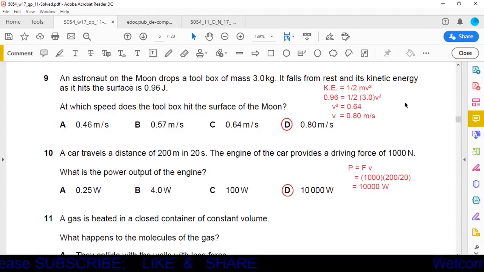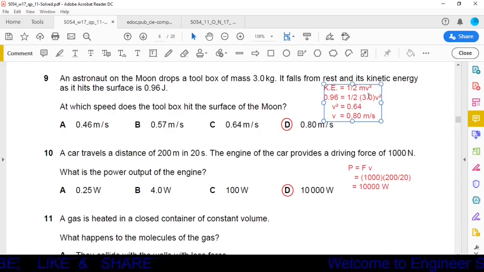Question number 9. An astronaut on the moon drops a toolbox of mass 3 kg. It falls from rest and its kinetic energy as it hits the surface is 0.96 joule. At which speed does the toolbox hit the surface of the moon? Kinetic energy is given as half mv square. Now here kinetic energy is 0.96, mass is given 3 kg. So velocity will be equal to 0.8 meters per second. And 0.80 meter per second is given in the option D. So option D is the correct one.